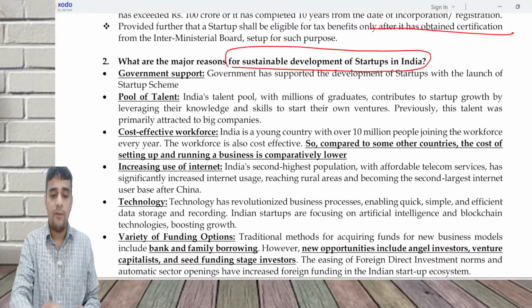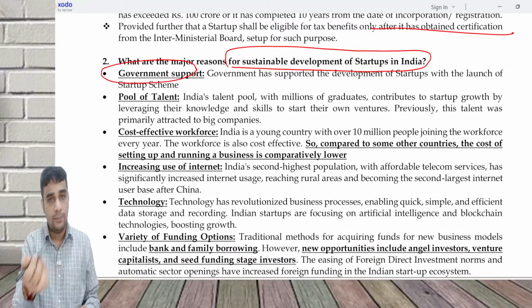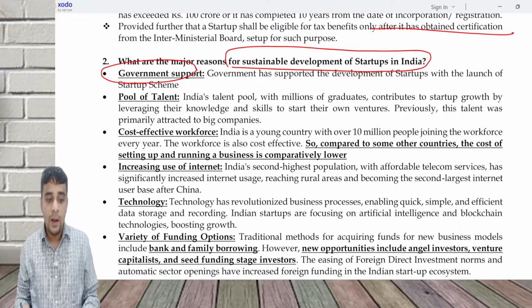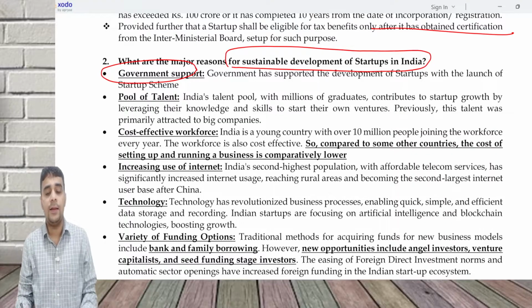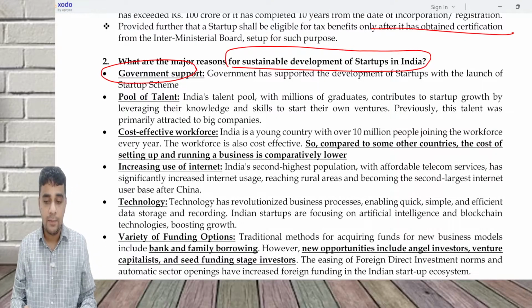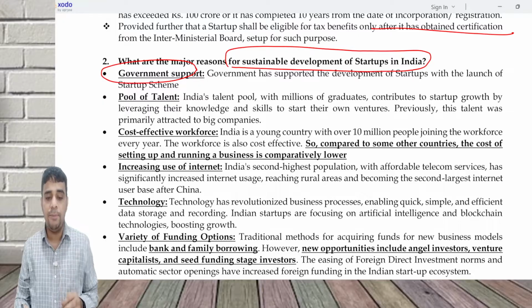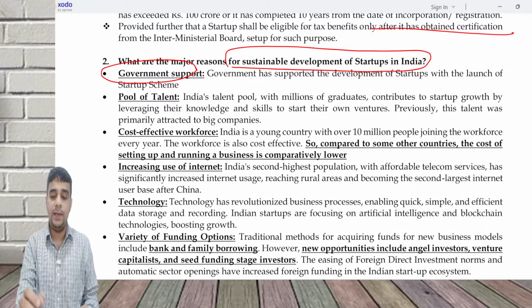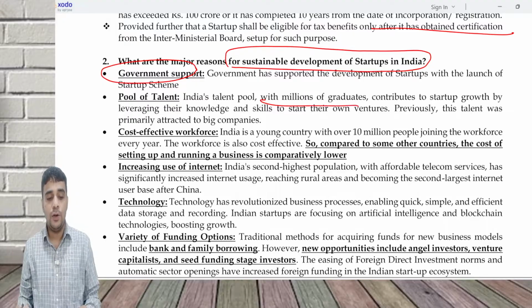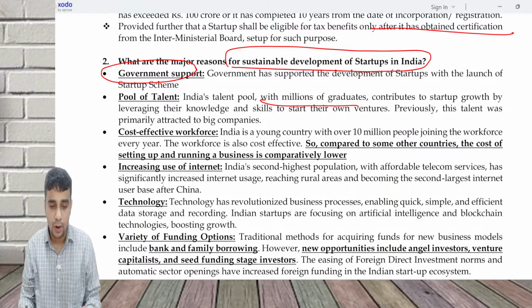One is government support, which came through the startup scheme. Another is the pool of talent. In India, a lot of graduates come out every year, so there is availability of a skilled workforce. India's talent pool of millions of graduates contributes to startup growth by leveraging their knowledge and skills to start their own ventures.